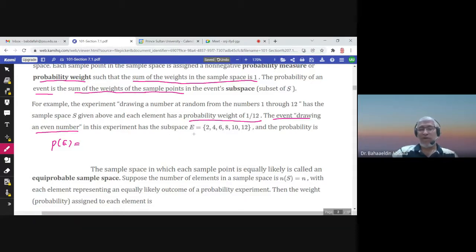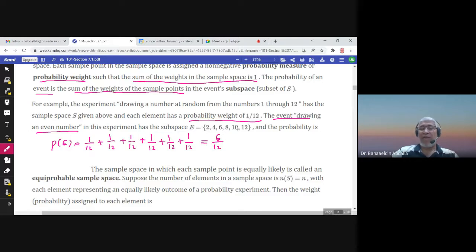So the probability of E would be 1 over 12 for the probability of 2, plus 1 over 12 for the probability of 4, 6, 8, 10, and 12. If you add, you get 6 over 12, or just half.